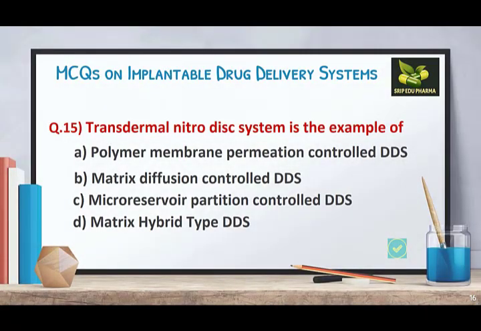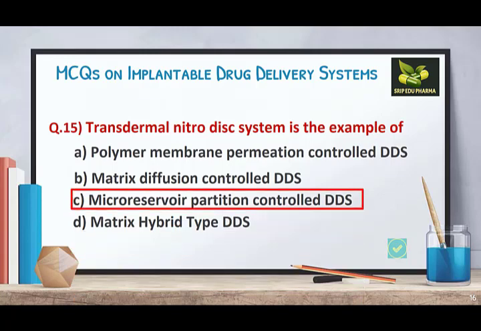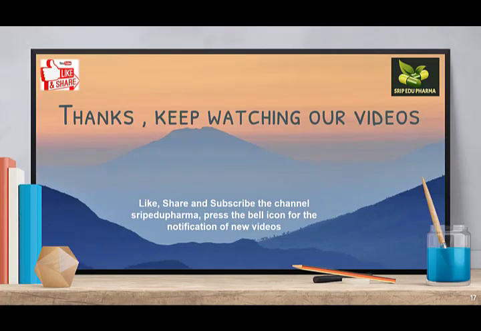Last question. Transdermal Nitrodisc system is the example of: A. Polymer membrane permeation controlled drug delivery system, B. Matrix diffusion controlled, C. Micro reservoir partition controlled, and D. Matrix hybrid type drug delivery system. Here the transdermal Nitrodisc system we had studied in micro reservoir partition controlled drug delivery system. So the answer is C. So we have discussed 15 MCQ questions related to implantable drug delivery system. By this, I think we have revised the complete chapter,